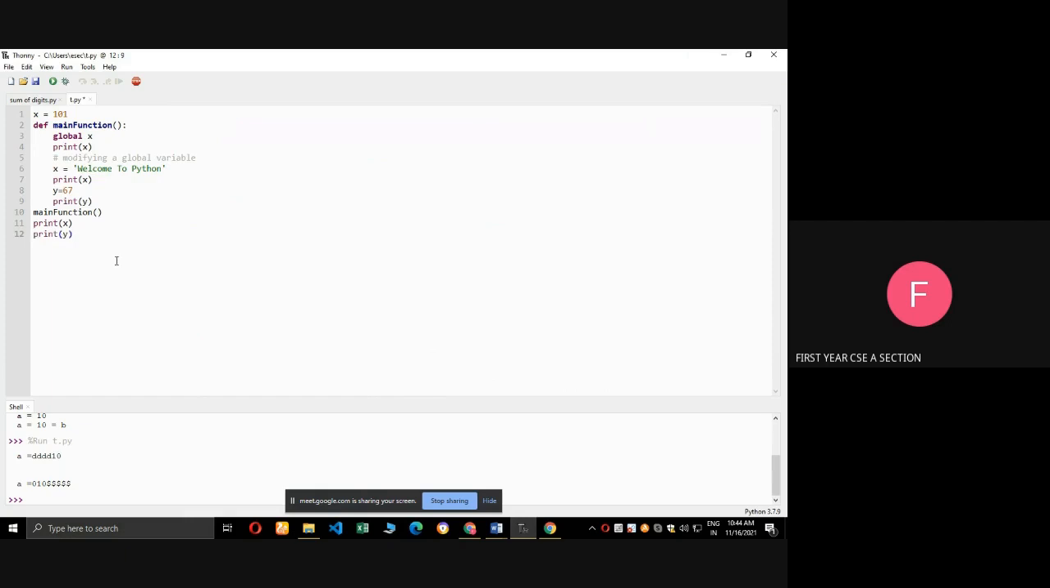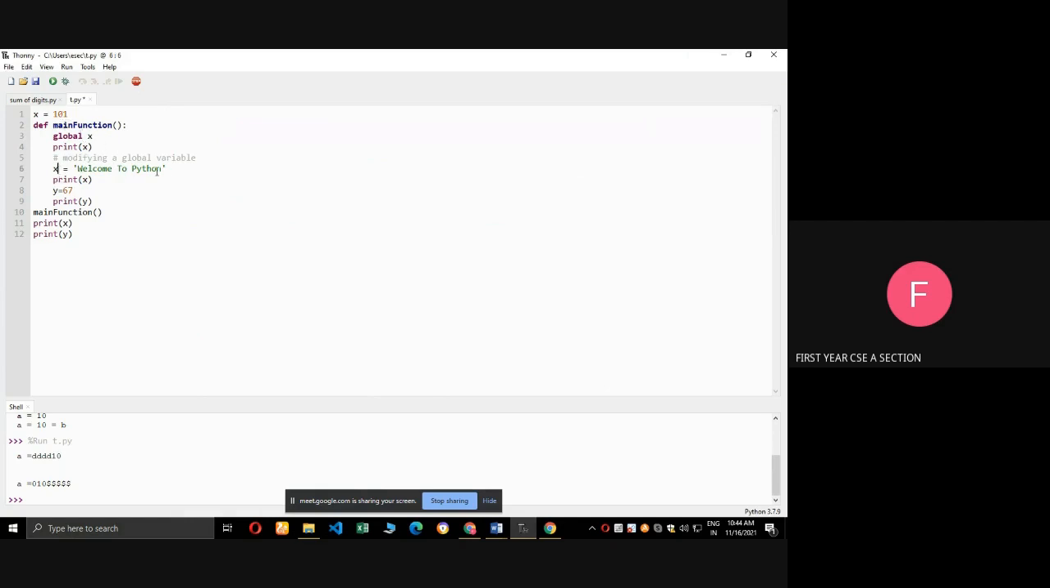See the program. Here x is defined outside the function, so x is called the global variable. y is within the function, so y is called the local variable. Here global x: if I want to access the global variable inside the function, I need to mention the keyword global and then the variable name x. Next I am going to print x. So what will print? 101 will print.